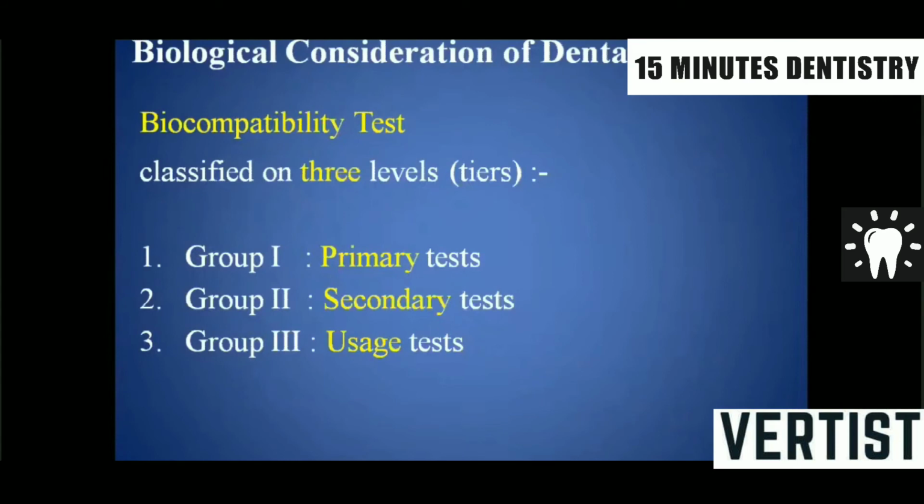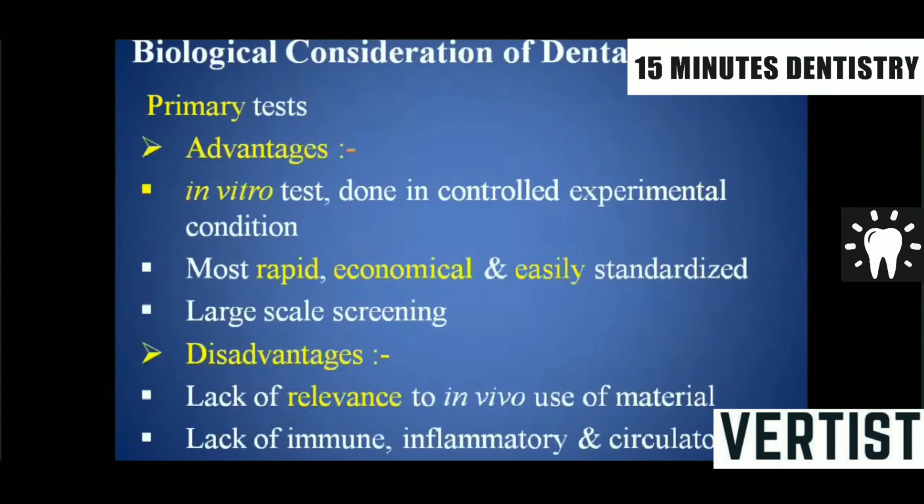These are classified on 3 levels: group 1, the primary test; group 2, the secondary test; and group 3, the use test. The first one, the primary test, has the main advantage that it is an in vitro test. You are not going to touch the patient or the subject, and it is done in a controlled experimental condition.